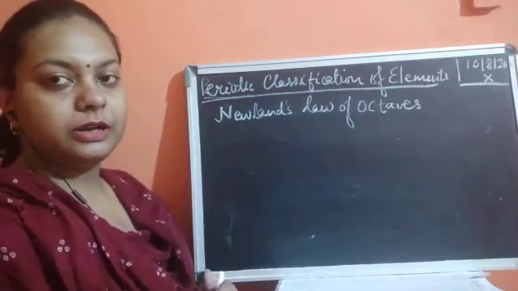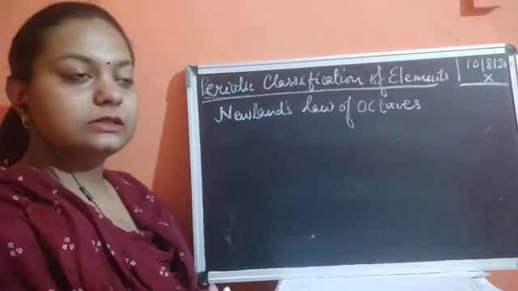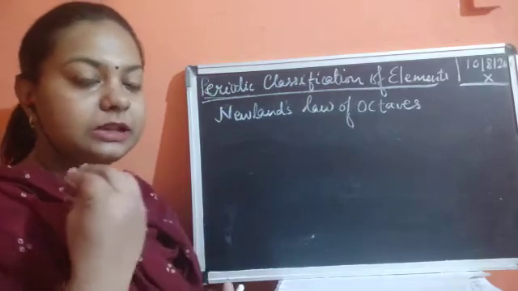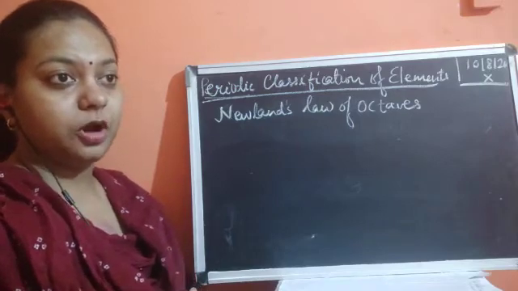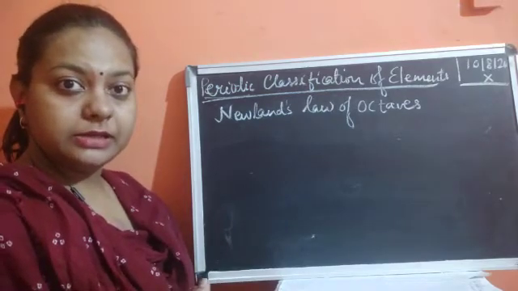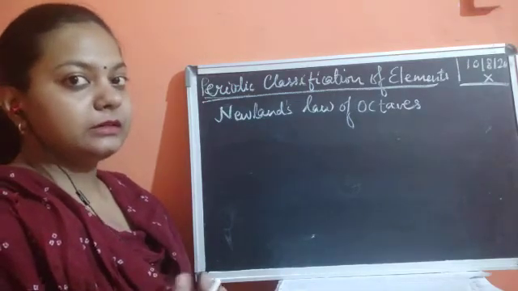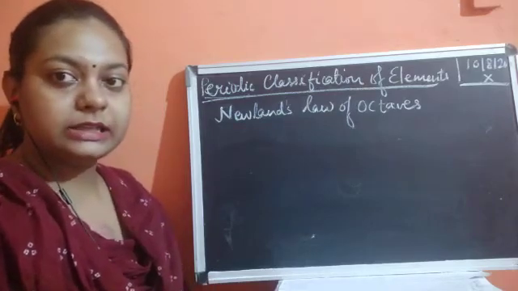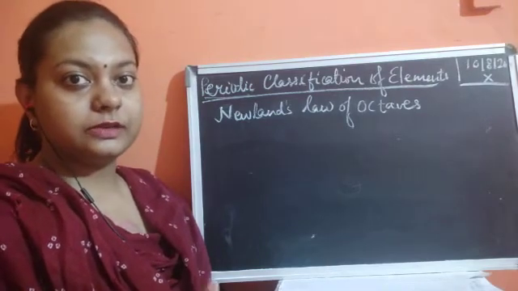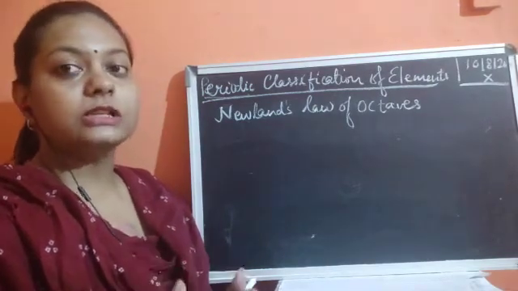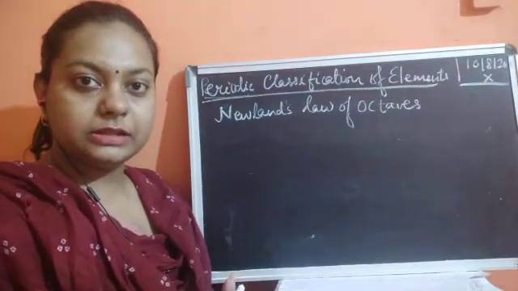The first was Dobereiner's triads, where Dobereiner is a chemist who gave the first very basic concept of classifying things. The basic concept of his classification was based on the fact that there are three elements in the periodic table whose properties are related. How are they interrelated? He took into consideration the first physical property, the atomic mass. So he arranged the elements in increasing order of their atomic masses.